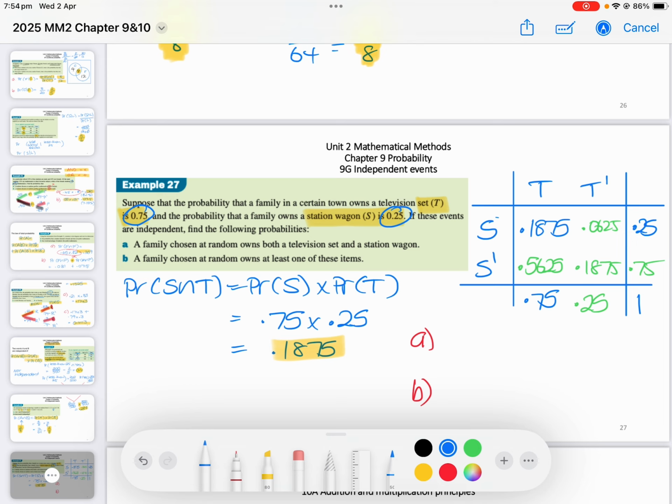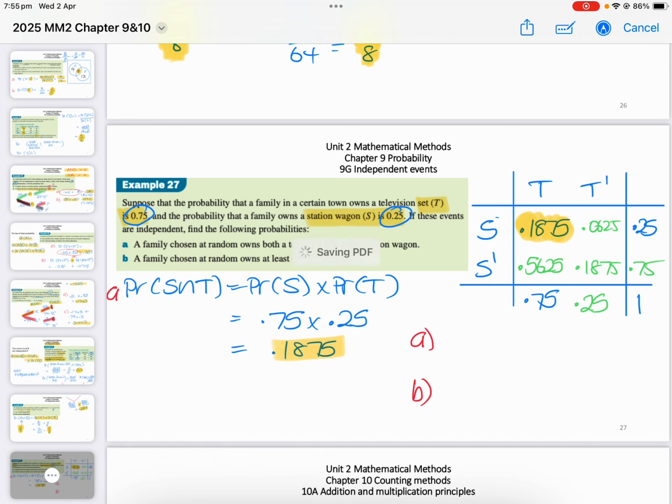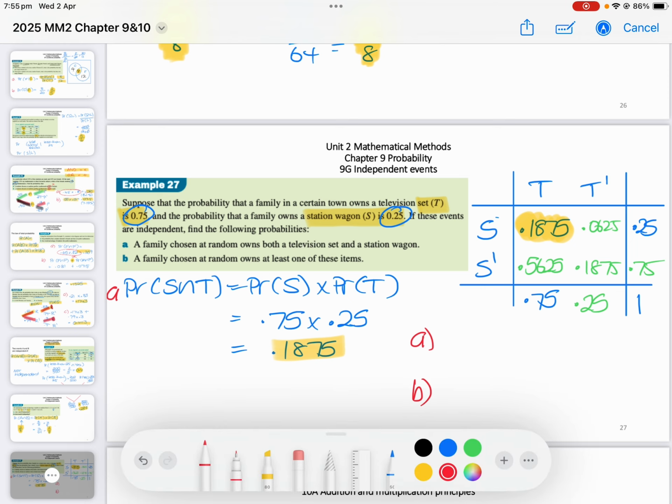So a family is chosen at random and they own both a television and a station wagon. So that is the 0.1875, which is really what we found out here. So you know what? I might pop A over here, as that saves time, and then find my answer to B.